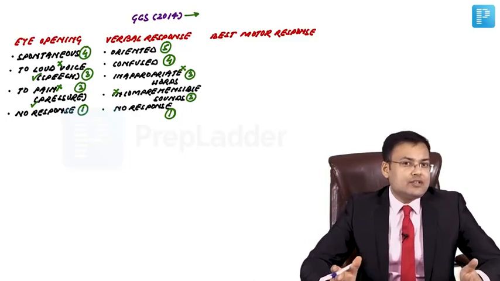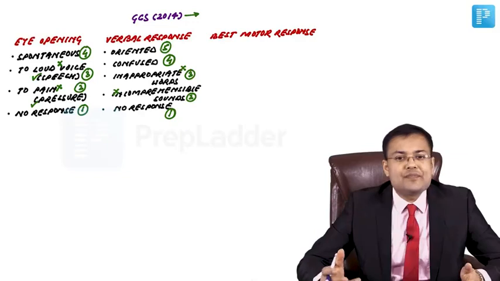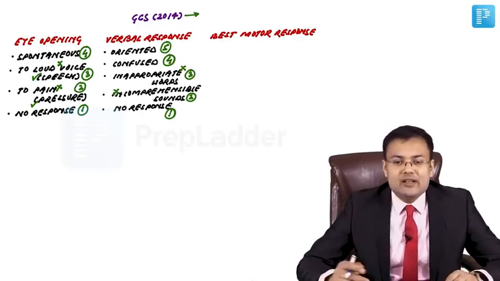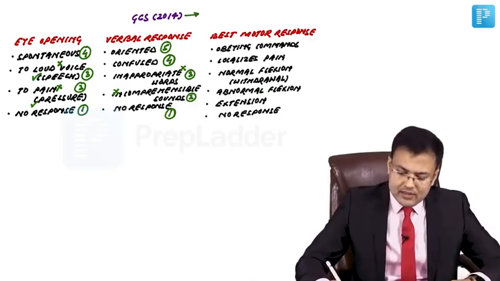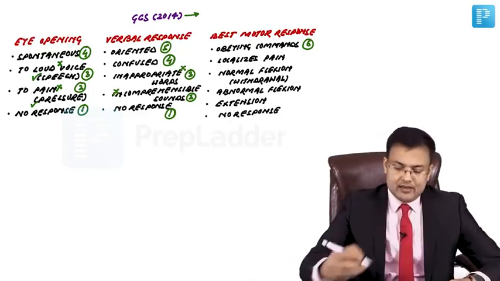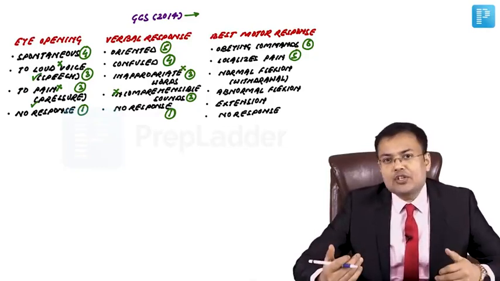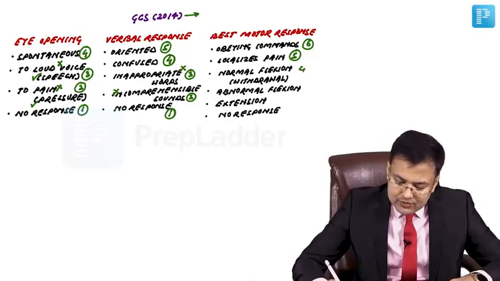Patient is oriented. Score is 5. Confused, 4. Patient is speaking words, 3. Producing some sounds like a, e, a, o, then it's 2. And if there is no response, the score is 1. If patient obeys commands, the score is 6. Patient is going to localize the pain. How much is the score? It's 5. If there is normal flexion to pain or there is withdrawal to pain, the score is 4.